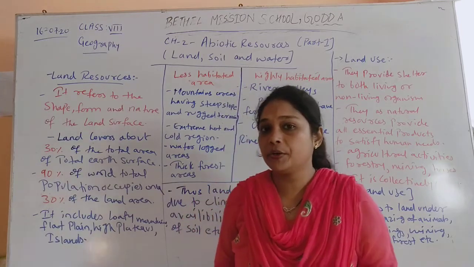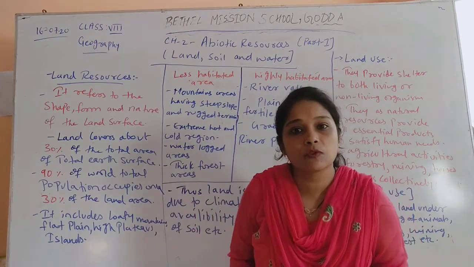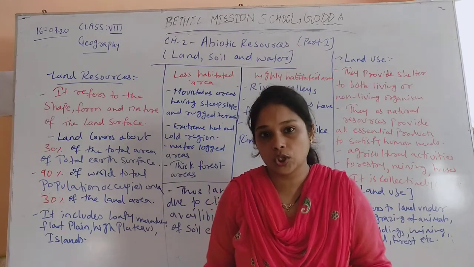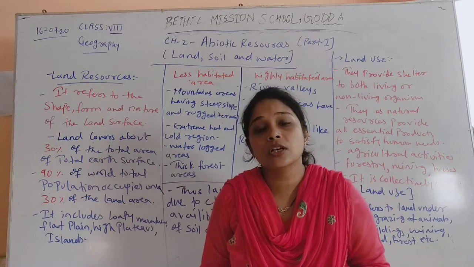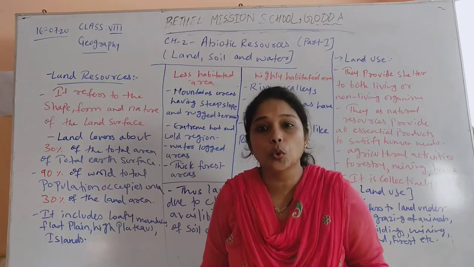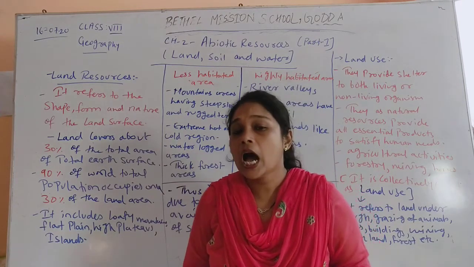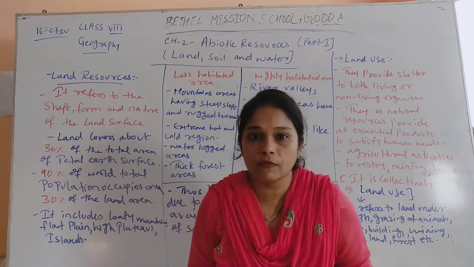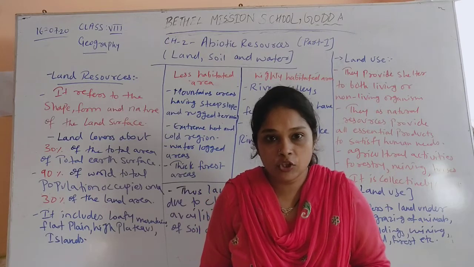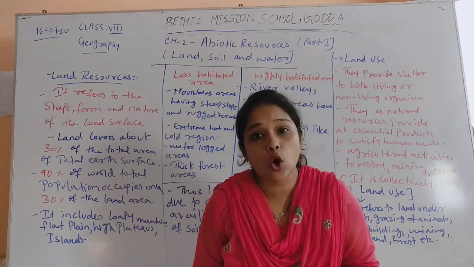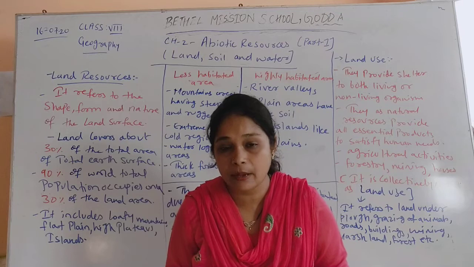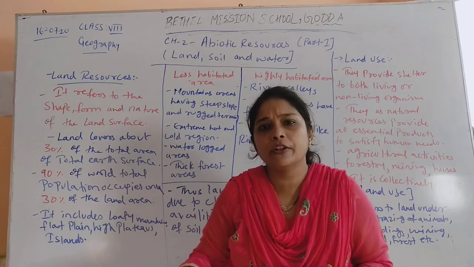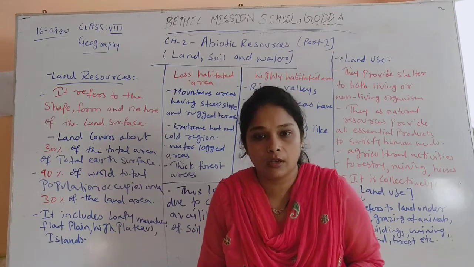Now first of all we need to understand what abiotic resources are, which we have seen in our first chapter also, abiotic resources and biotic resources. On the basis of origin, natural resources can be classified into two, that is biotic resources and abiotic resources. Biotic resources means all the living organisms in our environment which can help to satisfy human needs, like plants, human beings and all the different kinds of species.